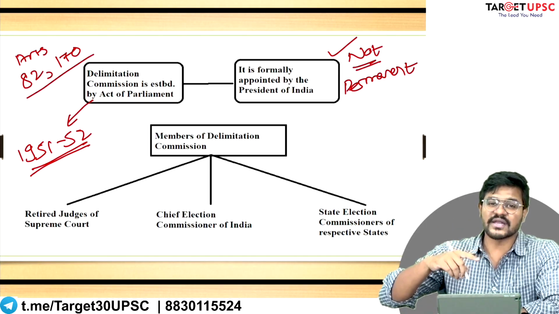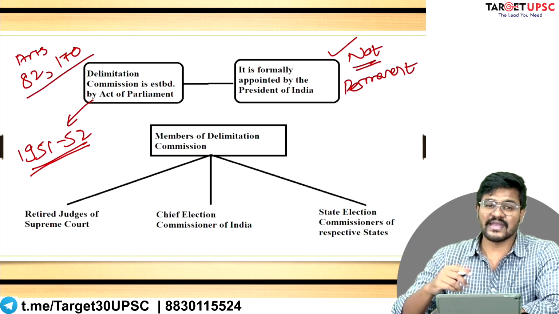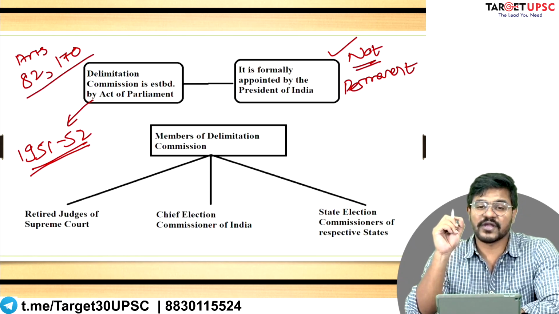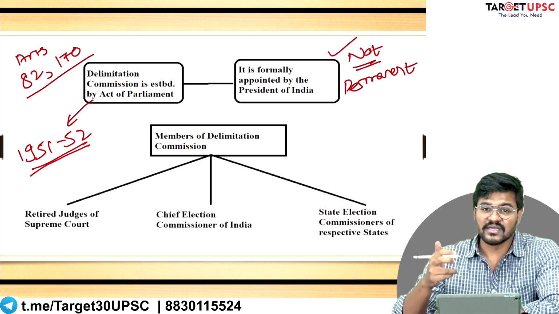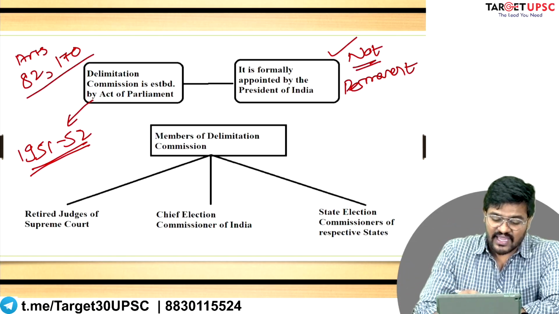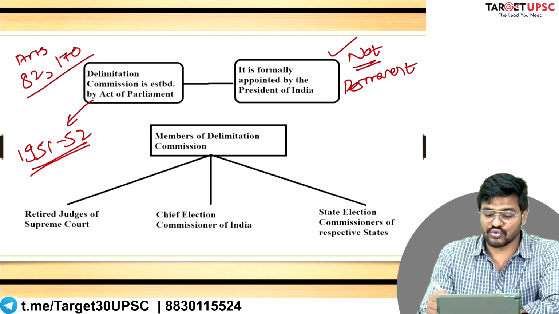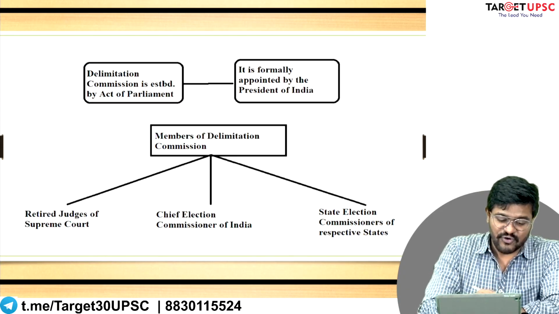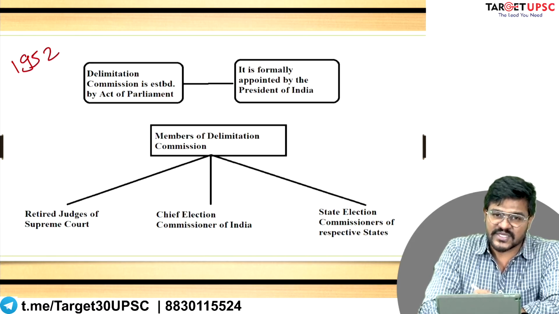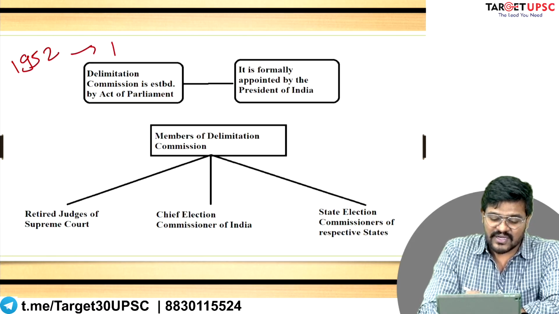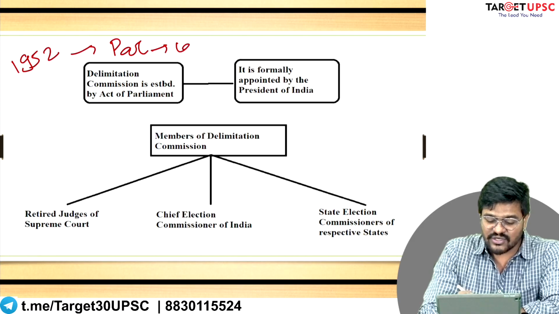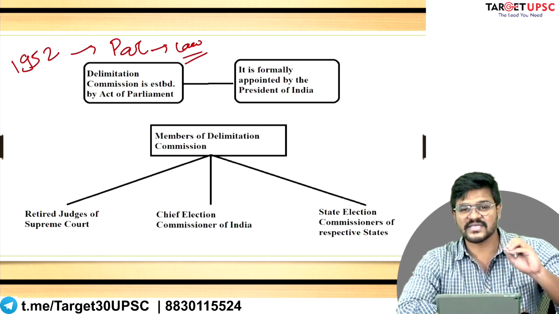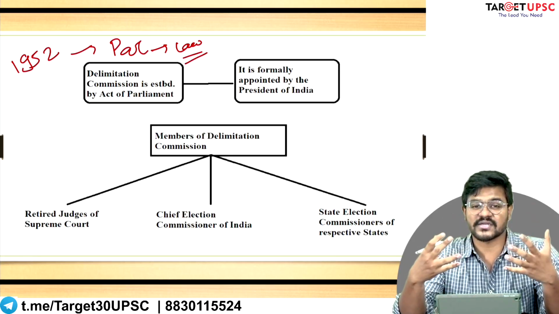Then after another census is conducted, every time the Delimitation Commission of India needs to be re-established. Before it is re-established, an act of Parliament needs to be passed. So before establishing the 1952 Delimitation Commission, Parliament passed a law which said that this is the composition of the Commission, these are the members, and this is the work that it has to do.